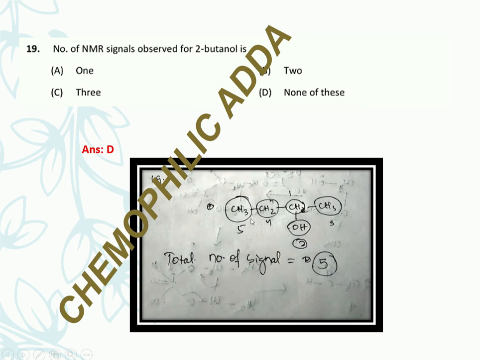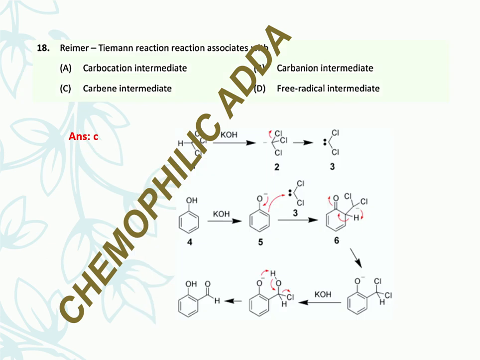is the butanol structure, and the number of signals here. This molecule has no type of symmetry like plane of symmetry or axis of symmetry. So it has different protons, and one diastereotopic proton at the 4 position. So the total number of signals is 6, and I have written it wrong here. So the total number of signals will be 6. Okay. So the correct option is D, none of these.